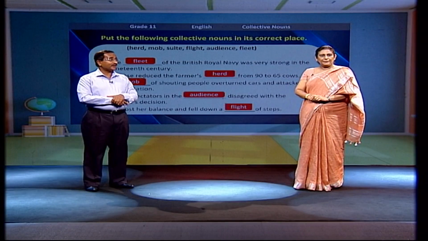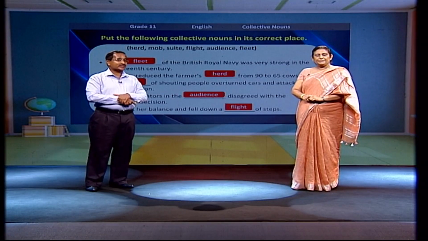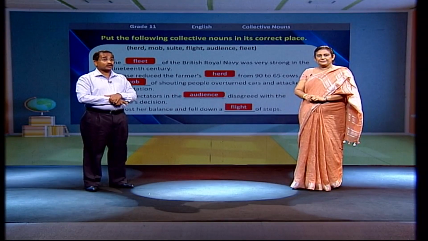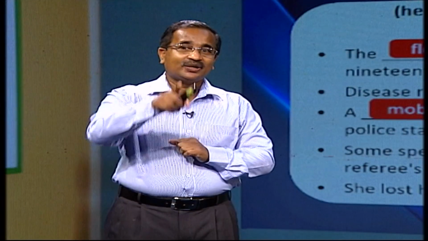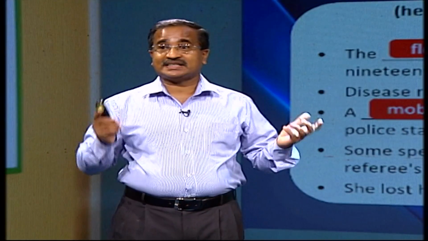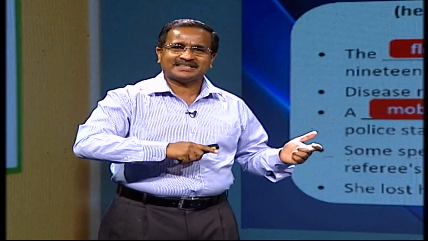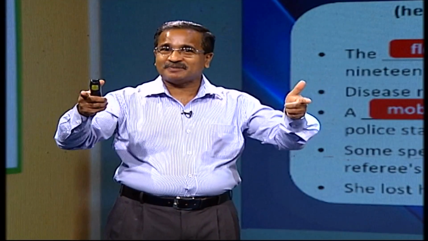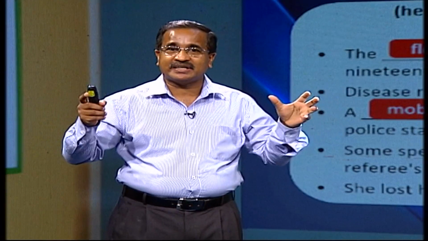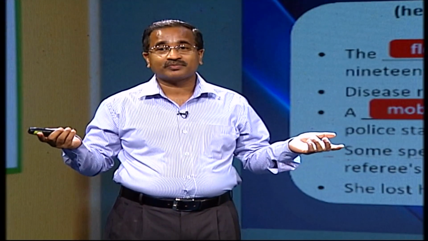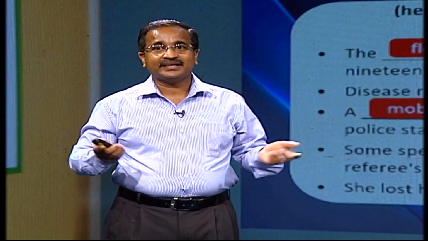Yes, as you mentioned before, we have used the word mob to talk about a group of people, those who cannot be easily controlled. Look at the third example. A mob of shouting people overturned the cars and attacked the police station. So it gives us the feeling that the people are unruly. They are behaving in a way that they cannot be controlled at all. Let's move to the next slide.